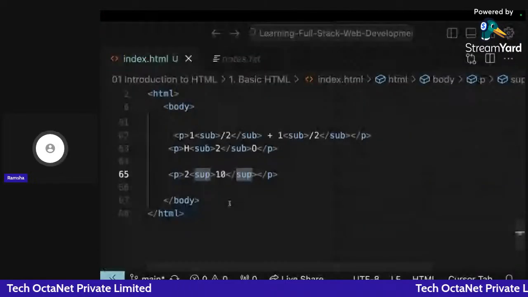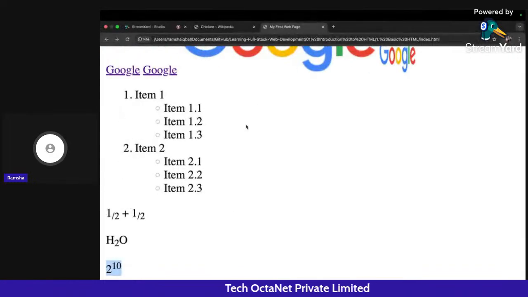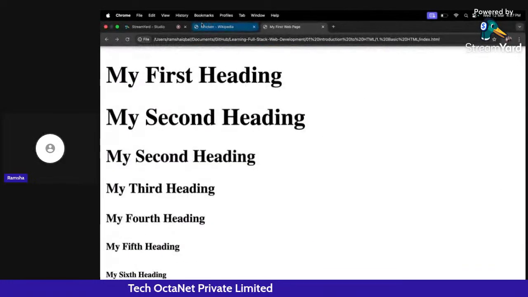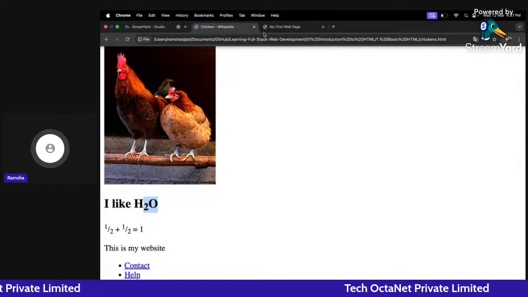So that's how I can add subscript and superscript in my HTML code also and display it on my web page accordingly. So I hope this part is clear to all of you. If you guys have any doubts, you can ask.